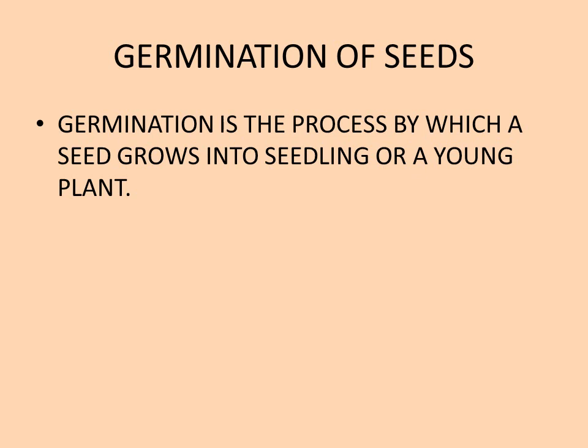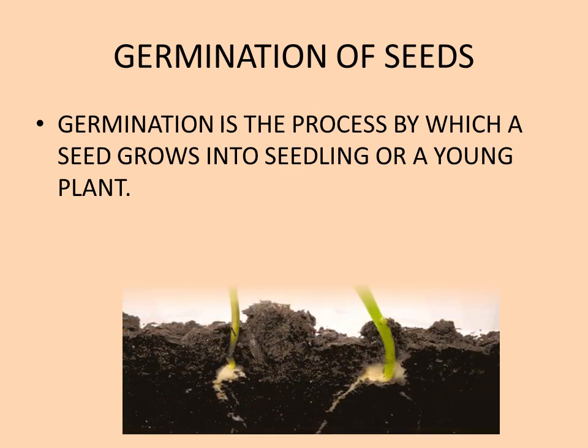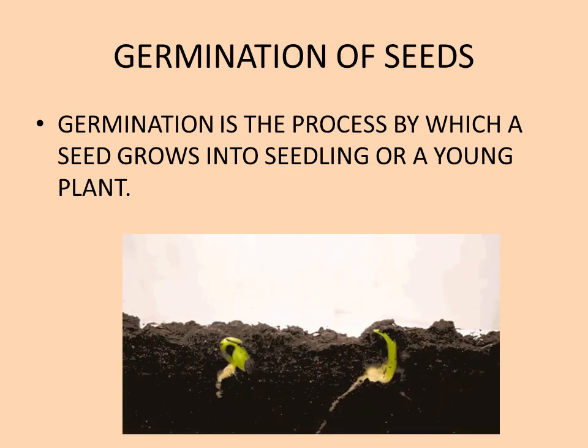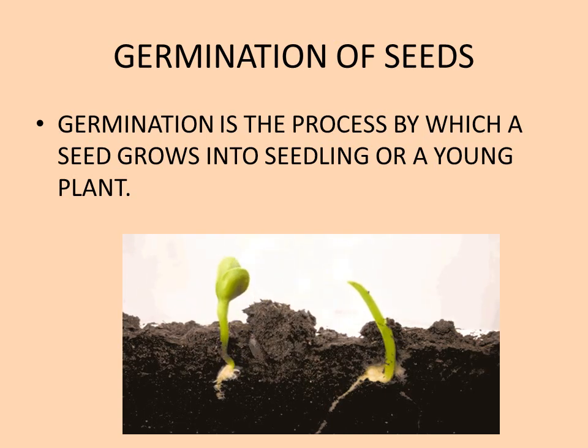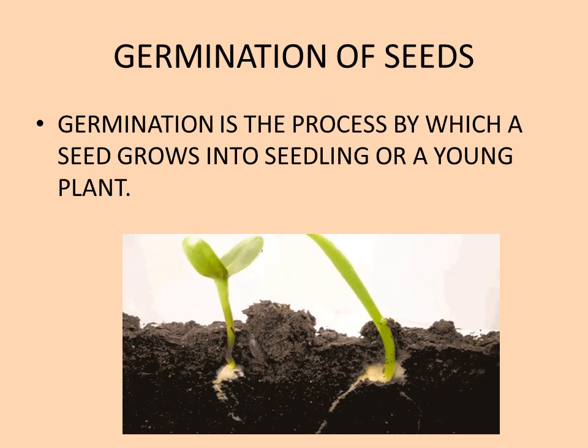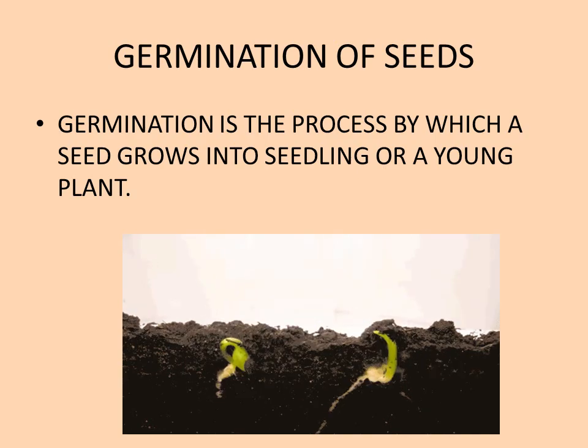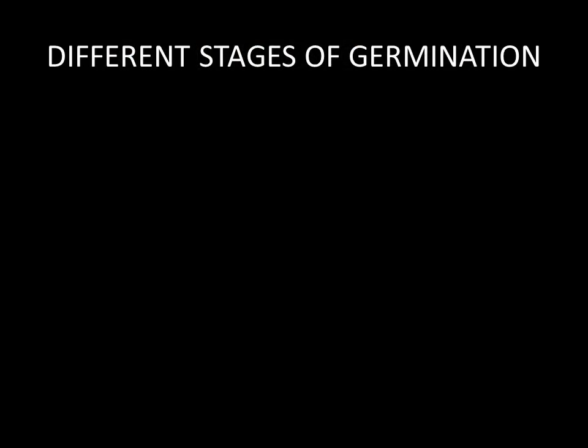Now children, after the dispersal of seeds, next comes the germination of seeds. Now what do you mean by germination? Germination is the process by which a seed grows into a seedling or a young plant. Now there are different stages of germination. Let's see that. Children, let's see the different stages of germination.